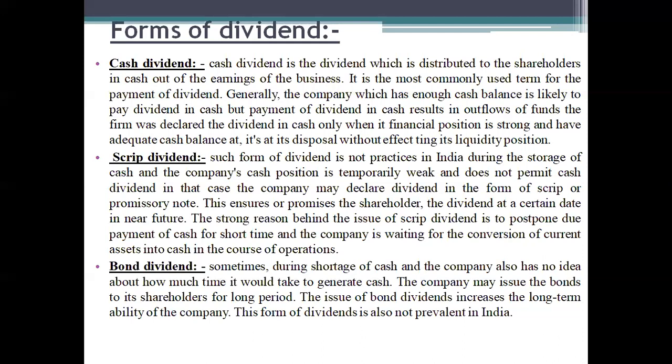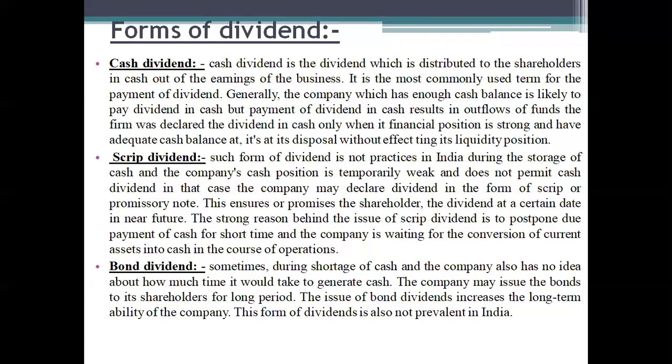First one, the major one, is cash dividend. When the company has good profitability, the current position of the company is good, and the cash position will also be good. If the cash position of the company is good, then definitely they are going to pay the dividend in the form of cash only, not in other forms. Usually a company which has more profitability and more current assets will pay the dividend only in the form of cash.